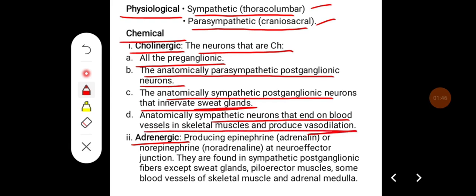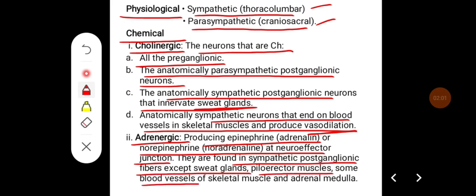Whereas adrenergic fibers produce epinephrine or norepinephrine at the neuroeffector junction, and they are found in sympathetic postganglionic fibers except sweat glands, piloerector muscles, and some blood vessels of skeletal muscle, and adrenal medulla.